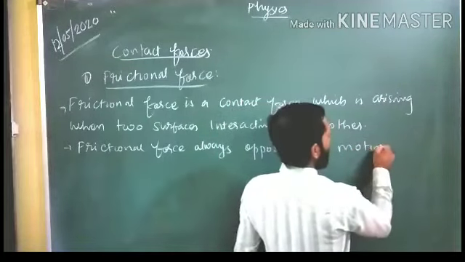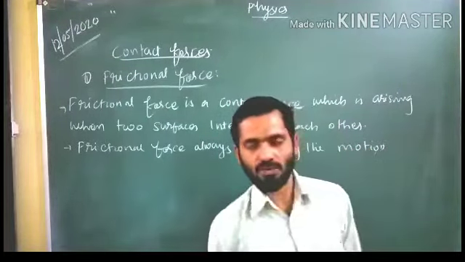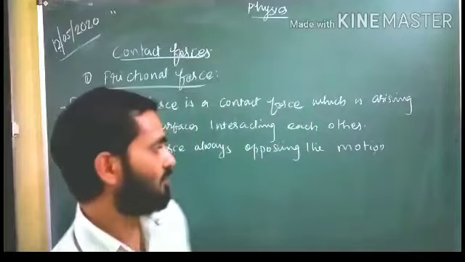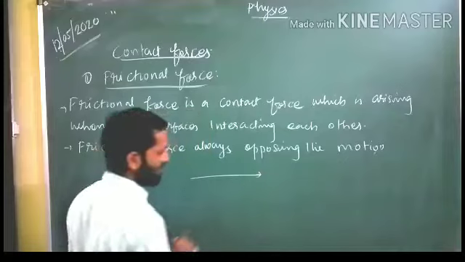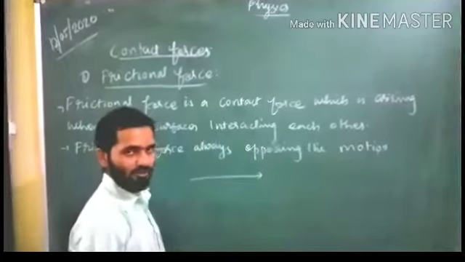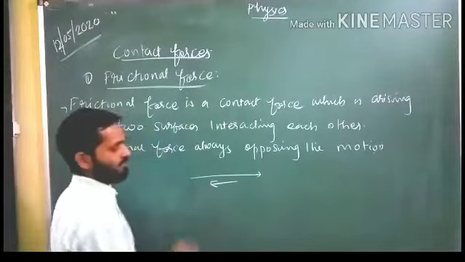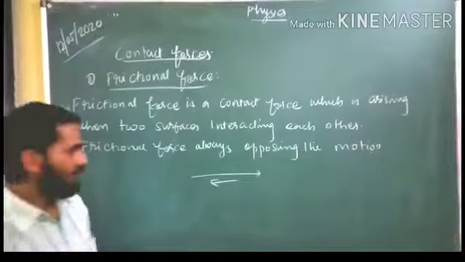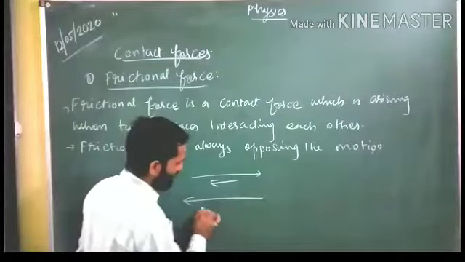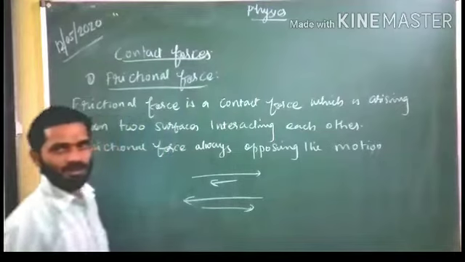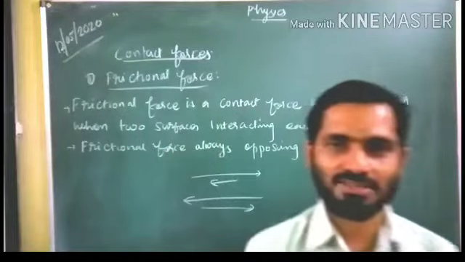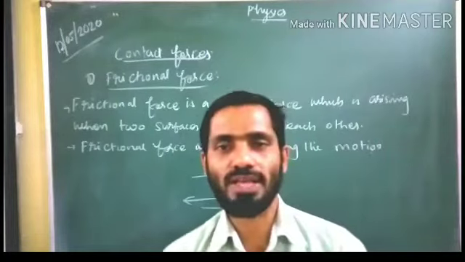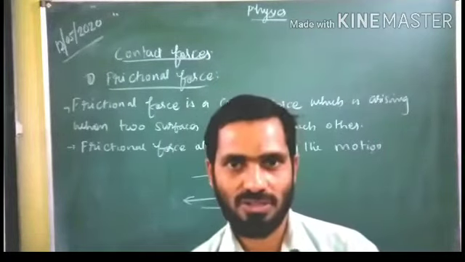It means the frictional force is an automatic force. Whenever an object is moving on this board in this direction, frictional force is automatically generated in the opposite direction. What is the direction of the frictional force? Frictional force is always in the opposite direction of the motion.